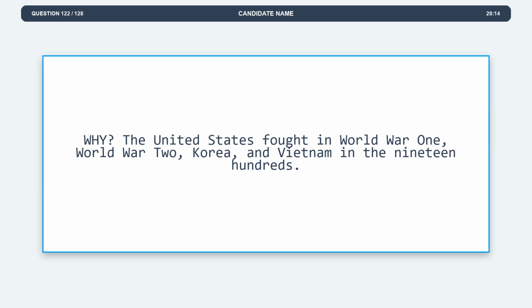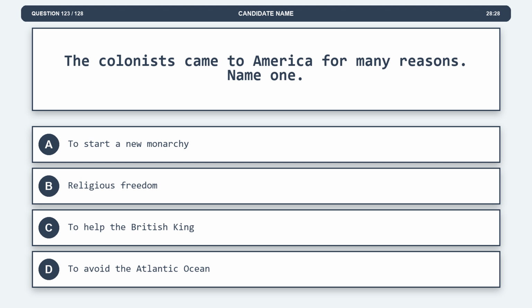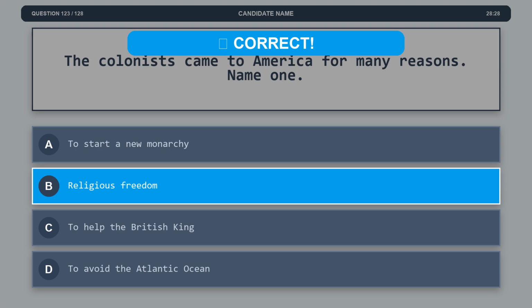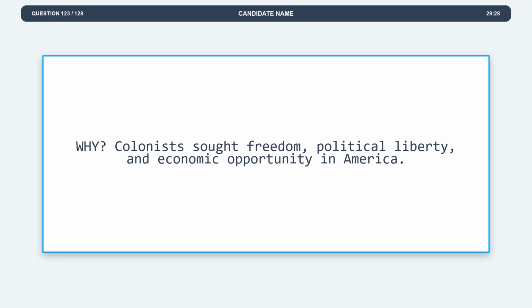Question 123. The colonists came to America for many reasons. Name one. Option A. To start a new monarchy. Option B. Religious freedom. Option C. To help the British king. Option D. To avoid the Atlantic Ocean. The correct answer is option B. Religious freedom. Explanation. Colonists sought freedom, political liberty, and economic opportunity in America.